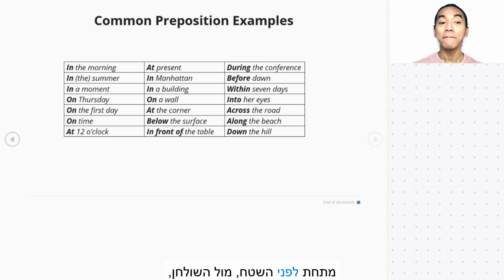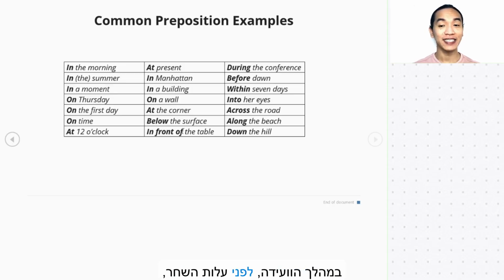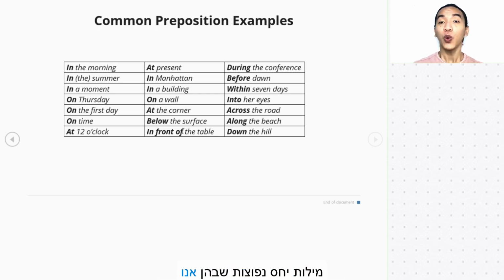the corner, below the surface, in front of the table, during the conference, before dawn, within 7 days, into her eyes, across the road, along the beach, and down the hill. So these are just some of the examples of common prepositions we use in English grammar. Okay? So I want you to fully understand all these examples. This is just the introduction about prepositions, and we will have more discussions in our next lessons.